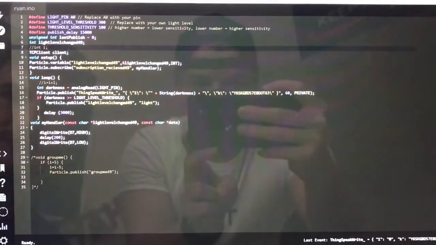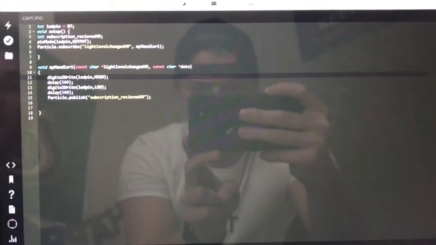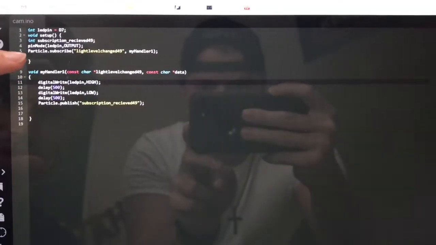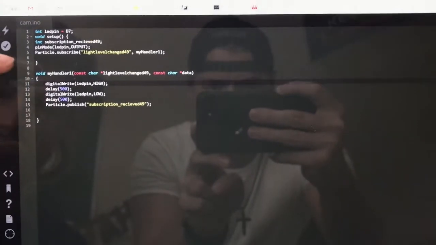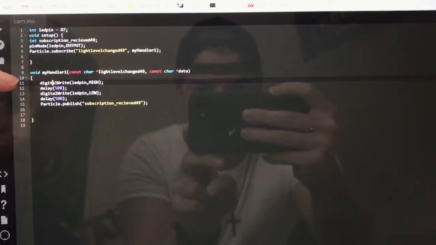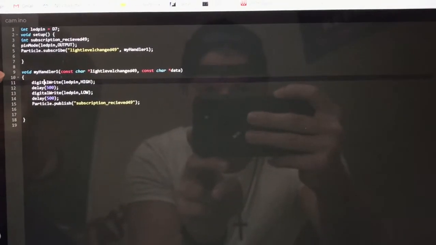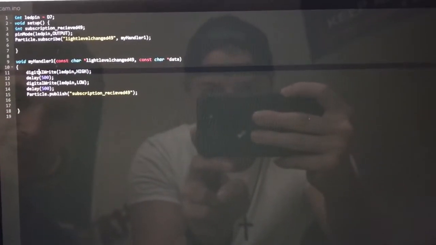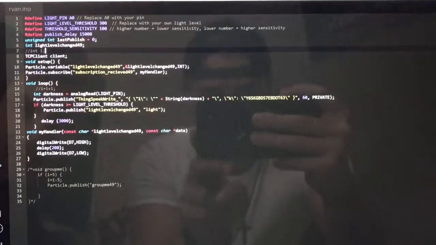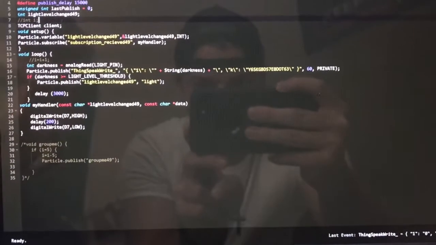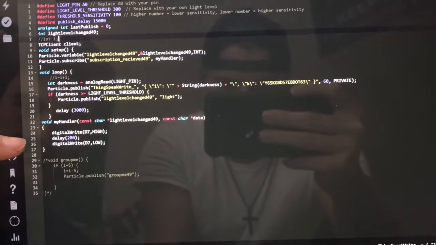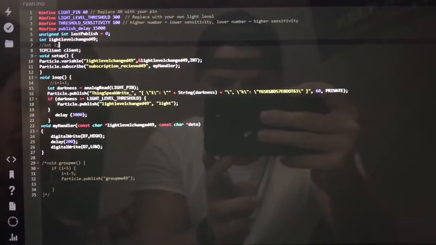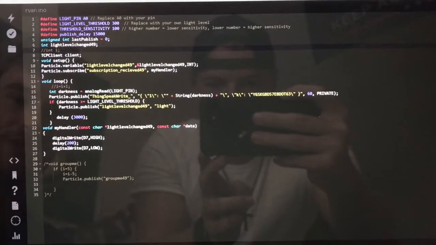And so that gets sent to our other Argon, which is going to subscribe to this variable and send it to a handler function, which means that if we're publishing that the light is on, the D7 LED will flash for half a second and turn off, and then publish this subscription received 49 event, which gets sent back to the main Argon's code and sent to this handler function, where it will flash the D7 LED for 0.2 of a second and then turn off, just to confirm that the variable has been received.